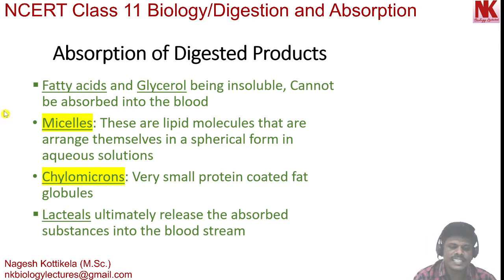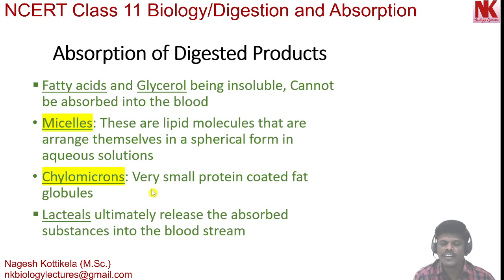Now, these micelles reach the intestinal mucosa and they are reformed into chylomicrons. Chylomicrons are very small protein coated fat globules. Very important.